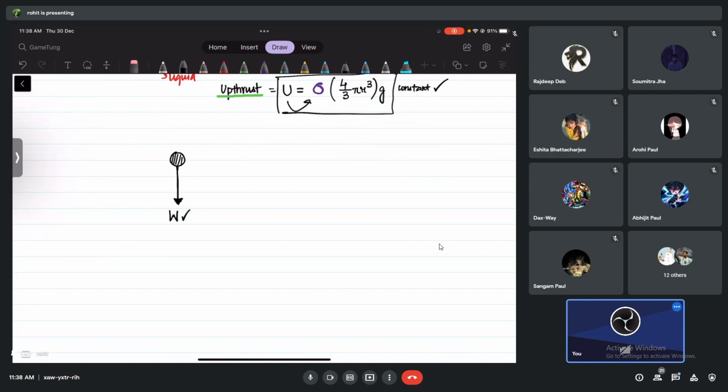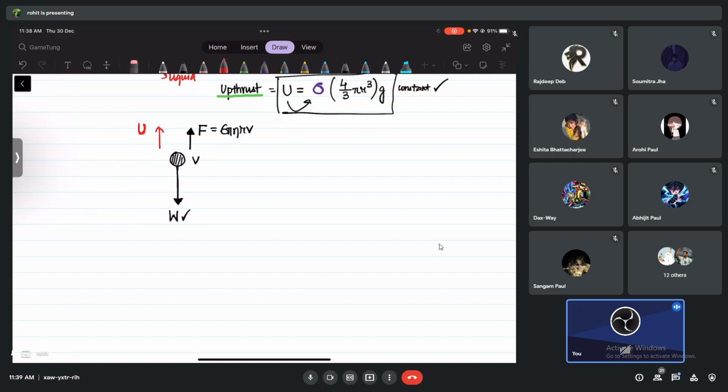At any point of time, it is moving with a velocity called v. So it experiences an upward force by Stokes' law, the viscous force, let's call it F. We know the formula, 6 pi eta r v. This is the upward force trying to oppose that weight. Then there's another force we have learned today, upthrust. Upthrust also acts in the same direction as the viscous force.